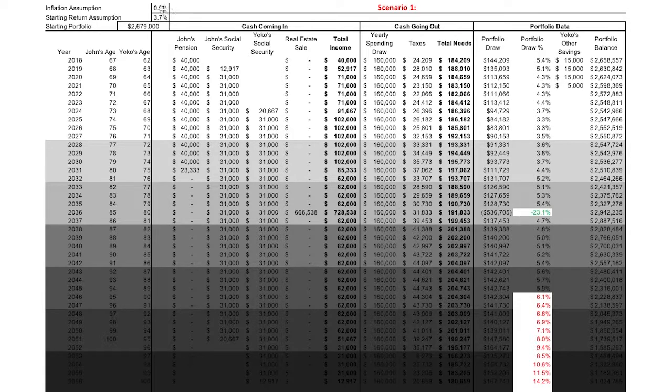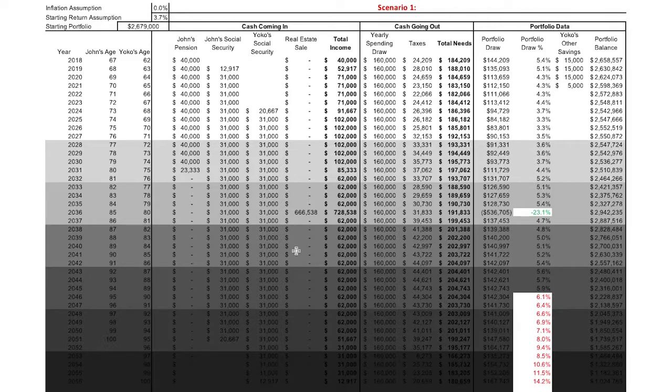We'll start with the top left, inflation I've assumed 0, and since I've assumed low inflation, we're also getting low returns. And here's the starting portfolio value. Now what we can see, the first thing that stands out is visually, this page gets darker and darker as you go down. The point is that what most people do is when they see this, they go to the very bottom right. Do I have money when I'm 100 years old, 40 or so years from now? This couple has over $1 million, and then they would be apt to say, well, I'm done, we're all good.